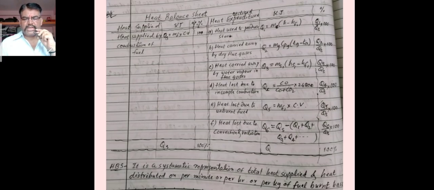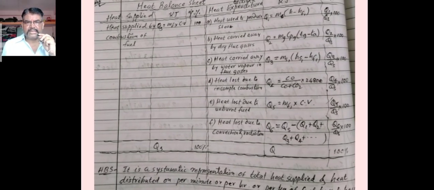Now you can see the actual heat balance sheet. The LHS, heat supplied, is measured in kilojoules and its percentage, and the RHS is heat expenditure, or heat utilized, or heat distributed, measured in kilojoules per percentage basis.